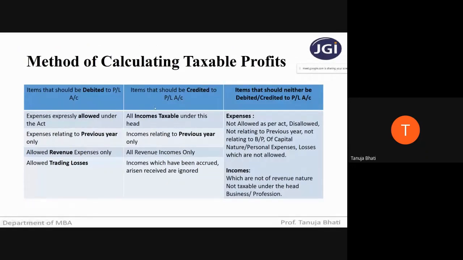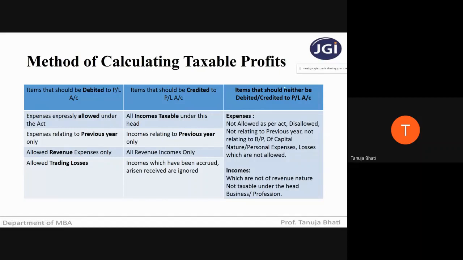So the method of calculating taxable profit, as we already know, I will just quickly go through it. What should be debited? Only what is allowed as per the act, expenses relating to the previous year, revenue expenses only, and trading losses only. That means everything relating to the day-to-day working of the organization, all the expenses which are revenue in nature and trading losses only, will be given effect.